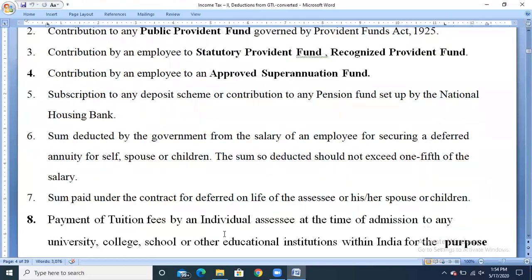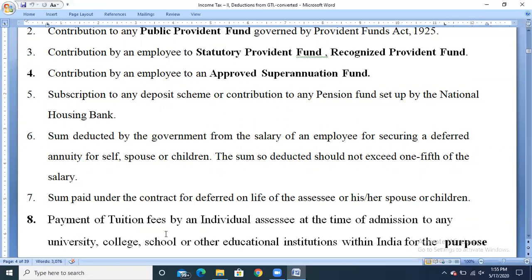Next, seventh one, sum paid under a contract for deferred annuity on the life of the assessee or his spouse or children. So even any amount paid for the contract for deferred annuity on the life of the assessee or his spouse or children can be claimed as exemption or deduction under section 80C.